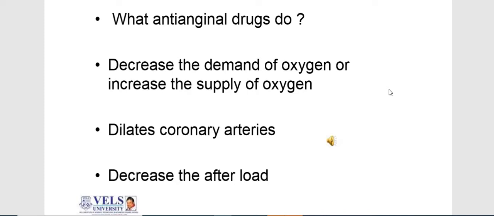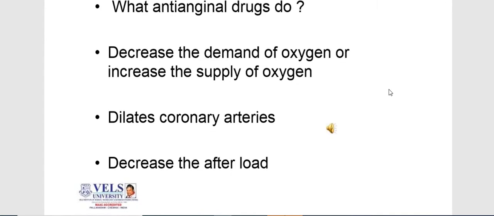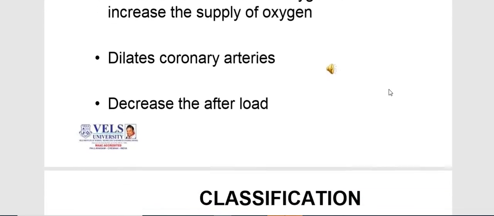In that case, anti-anginal drugs are given that reduce the demand of oxygen and increase the supply of oxygen. They also dilate coronary arteries, a vasodilating effect, so that tachycardia or hyperactivity of heart rate and functioning will be reduced. Then they decrease the afterload. So this is how anti-anginal drugs work.